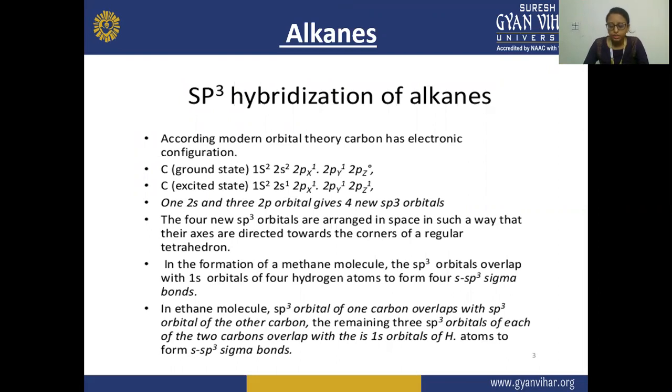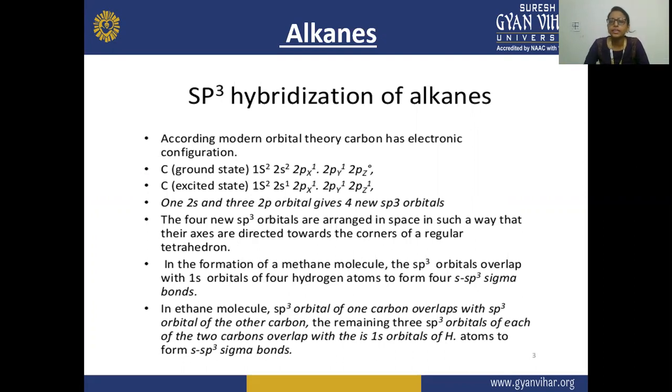So take the alkane as an example, methane. In methane, the carbon is attached to four hydrogen atoms, and the carbon does not have any lone pair on it.